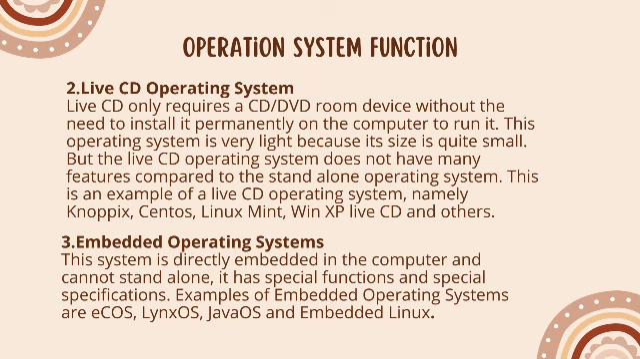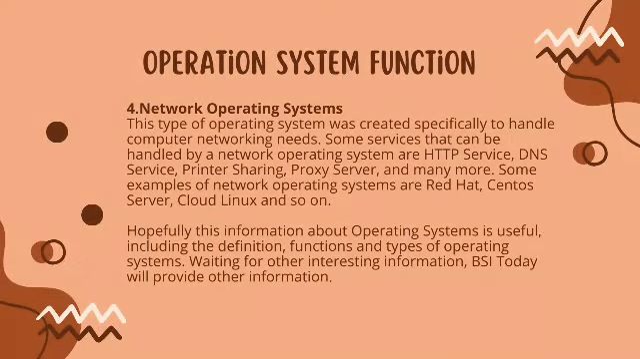Number 4. Network operating system. This type of operating system was created specifically to handle computer networking needs. Some services that can be handled by a network operating system are HTTP service, DNS service, printer sharing, proxy server, and many more. Some examples of network operating systems are Red Hat, CentOS, Server, Cloud Linux, and so on.